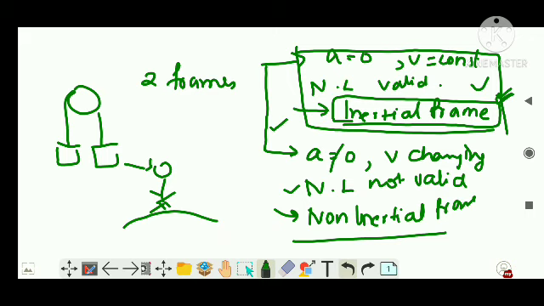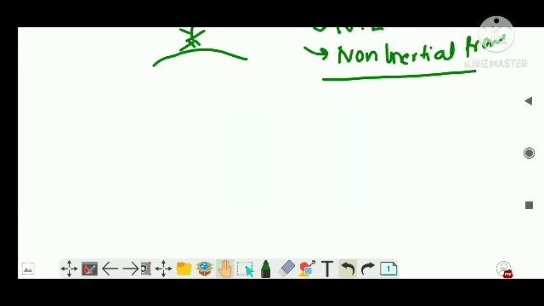as well as if the person is standing on the ground, even if the earth is revolving, you say that person is in an inertial frame. Clear? Whereas if he is standing on a car, and the car is moving with an acceleration, obviously this person also has an acceleration, right? So in that condition, I will say he is in a non-inertial frame. Clear? It is very important to understand the logic of it.